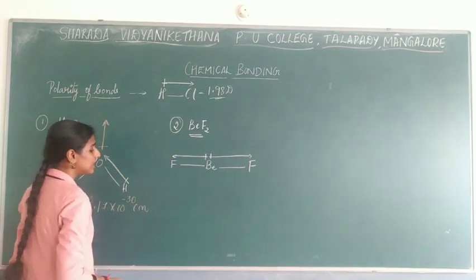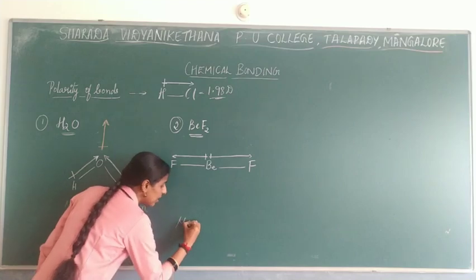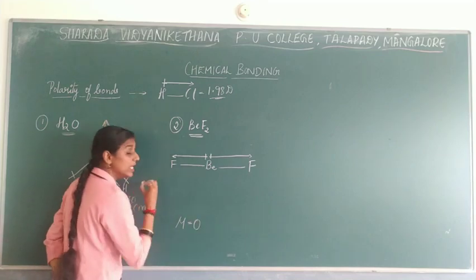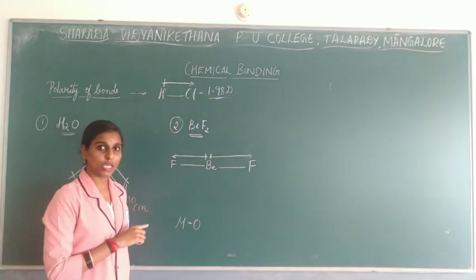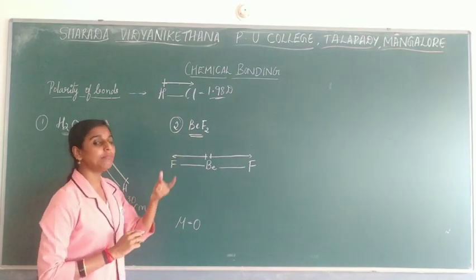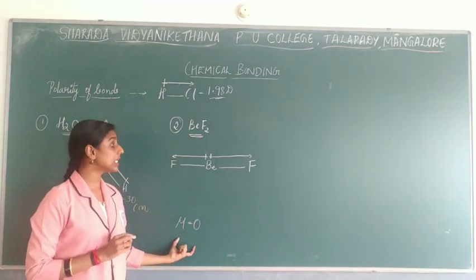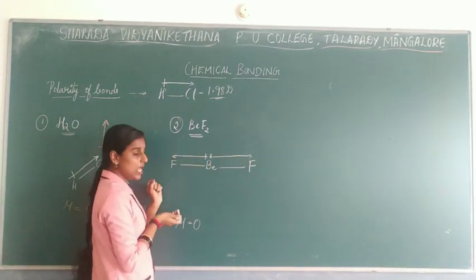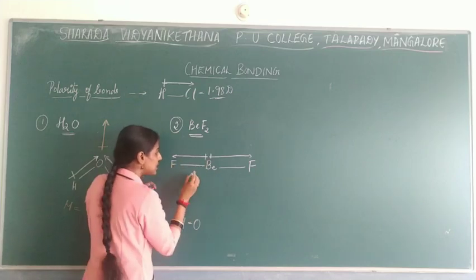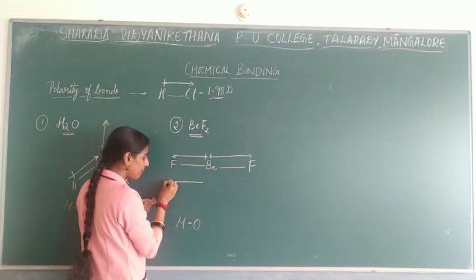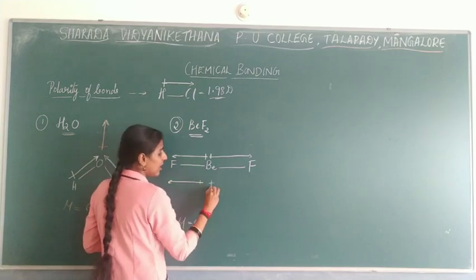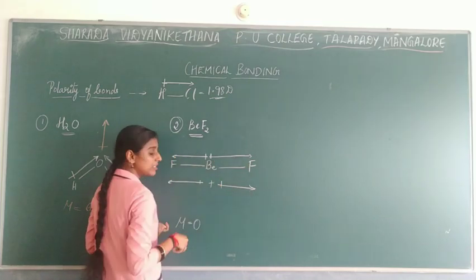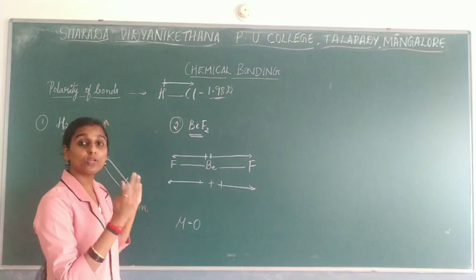Now, what will be the dipole moment of this? Beryllium difluoride will have a dipole moment of 0. This question can be asked, very important over here: why is the dipole moment of beryllium difluoride 0? The reason is that the dipole moments, shown in terms of arrow marks, point in opposite directions. This will go in this way, and another dipole moment will be shown in the other way, so both are moving in opposite directions.